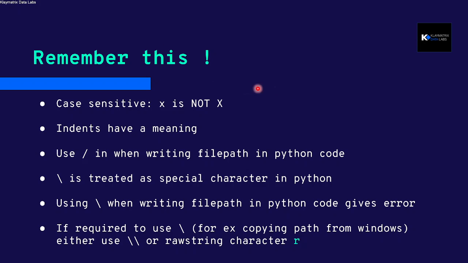Now, a few tips. Python is case sensitive, which means small x and capital X are treated differently in Python. Indents, or spaces in the beginning of a line of code, have some meaning.